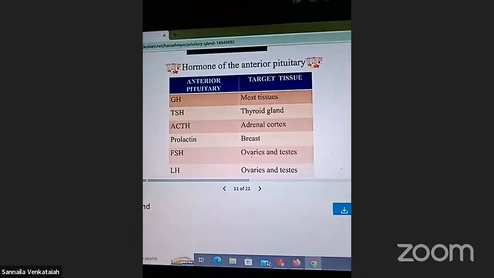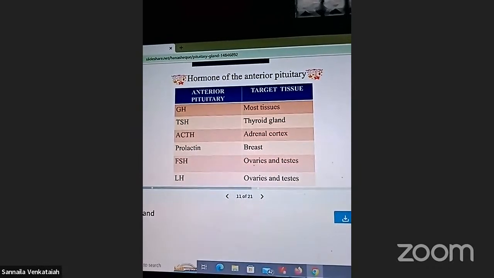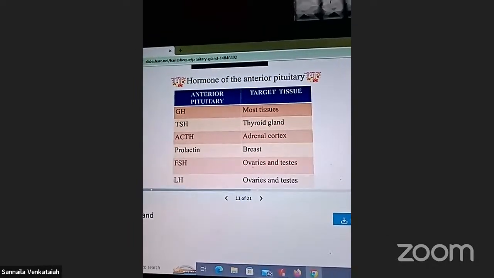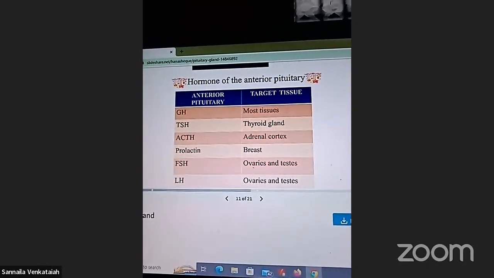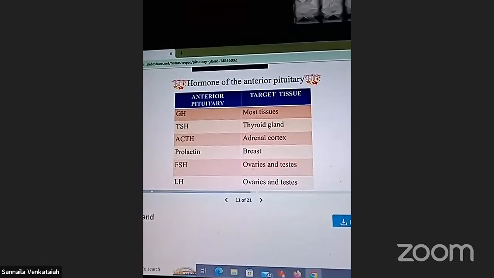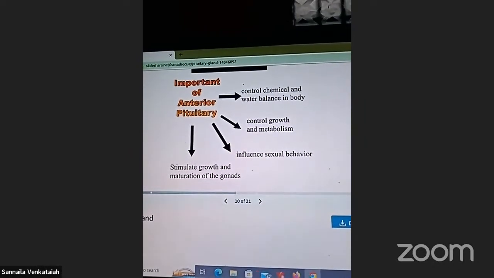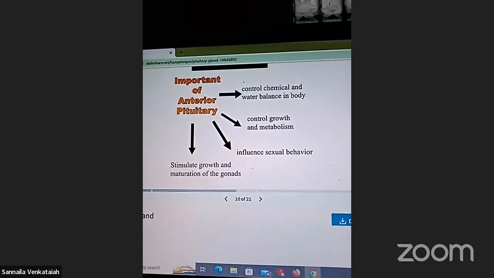Hormones of the anterior pituitary: GH, TSH, ACTH, prolactin, FSH, LH, luteinizing hormone. These are important for the anterior pituitary.